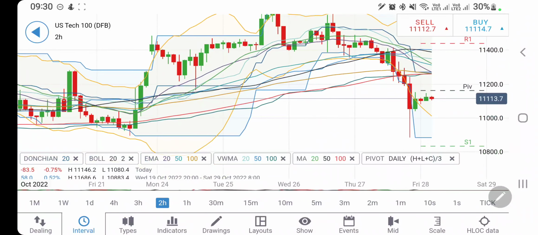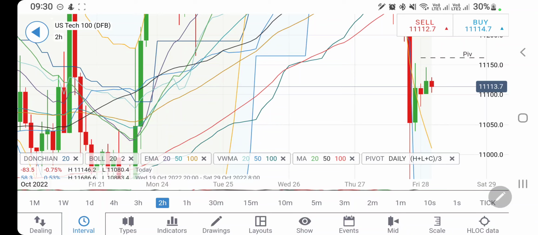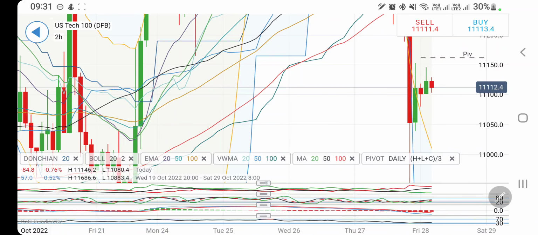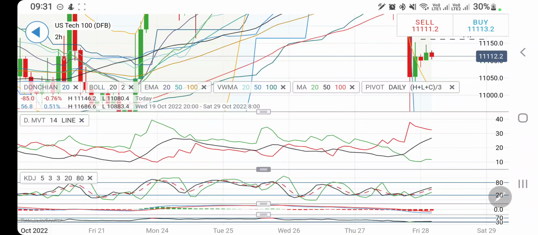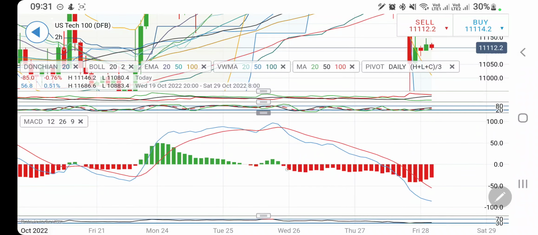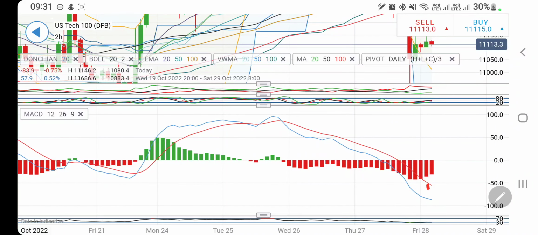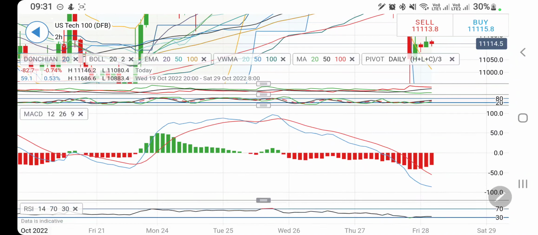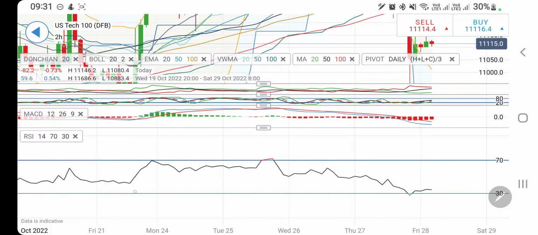Now look at likewise on the 2-hour charts. On the 2-hour charts, precisely lower highs are seen there, higher lows are seen there. If it breaks past 11,150, certainly you can expect that we may see a little more bullishness. At the same time, if it breaks below 11,080, you can expect another round of bearishness. Directional movement is extremely bearish here, and hence it must converge for a bullish move. Stochastic is rising from the bottom. The MACD is extremely bearish here on the 2-hour charts. It must converge from here, hence a little bullishness cannot be denied.